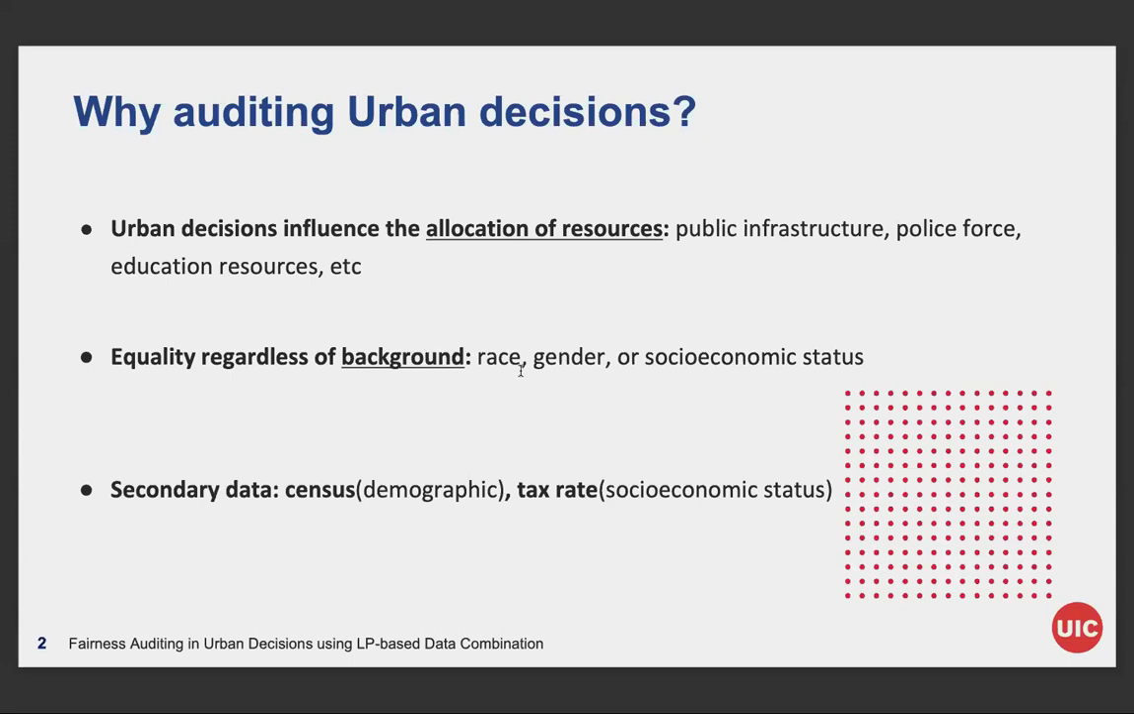Background information like race or gender are called protected attributes. Usually, they are not available in the urban data. We need to rely on other sources to do the auditing. Some examples of these sources, like census data, will give us demographic information, and the tax rate or zip code will inform us about individuals' socioeconomic status. We call this data the secondary data set.